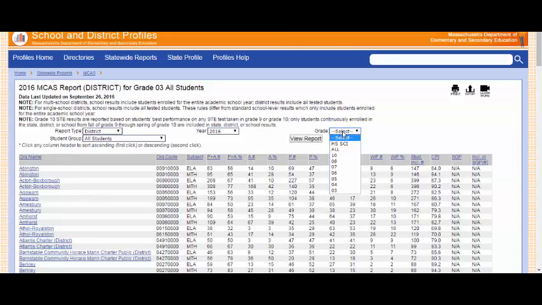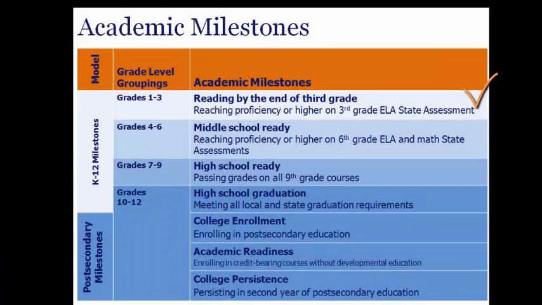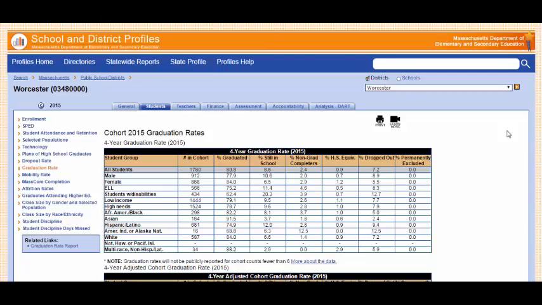We'll use the 3rd grade English Language Arts assessment scores to understand how many students are reading by the end of 3rd grade. And we'll use the 6th grade English Language Arts and Math scores to understand how many students are middle school ready or proficient in both of these subjects.